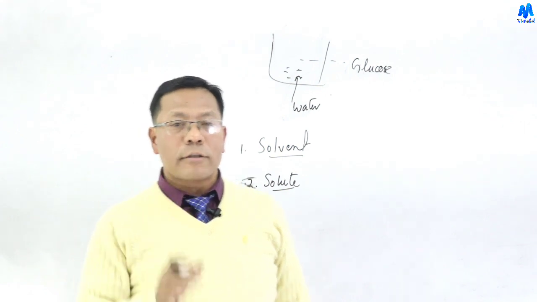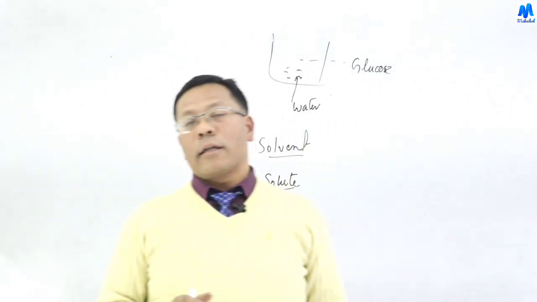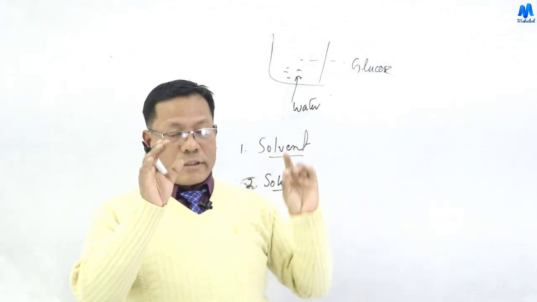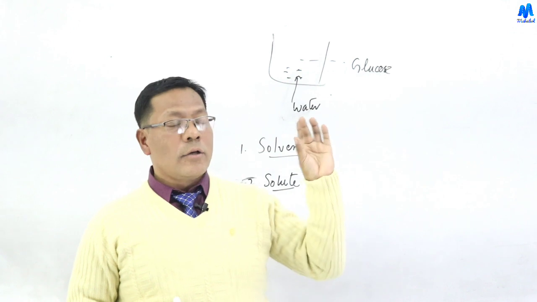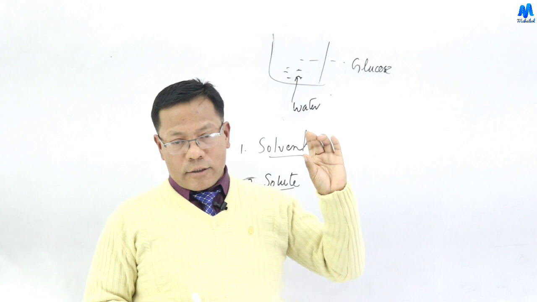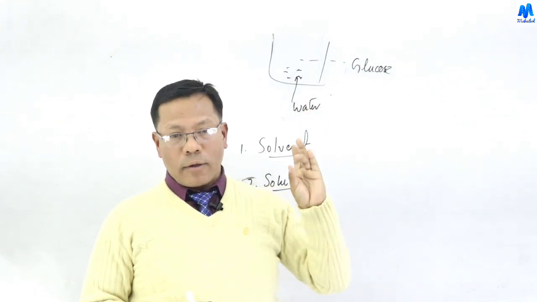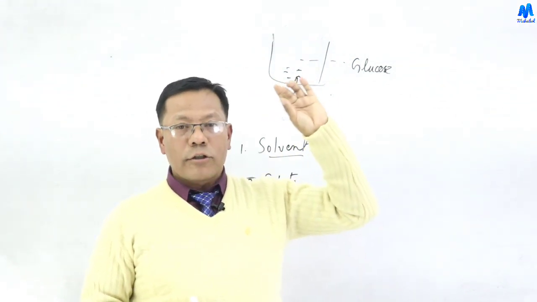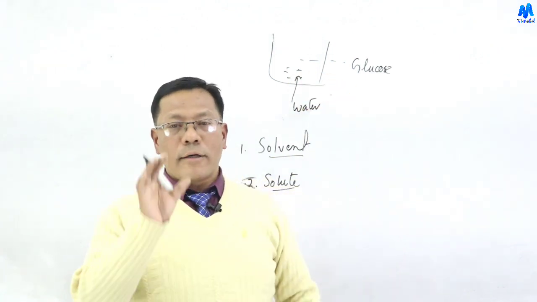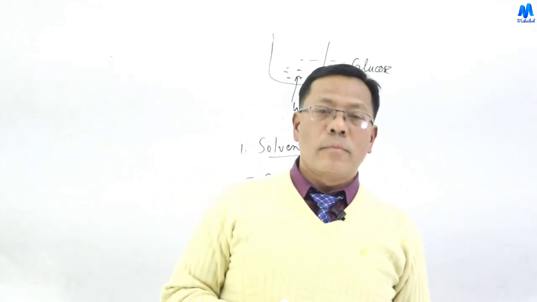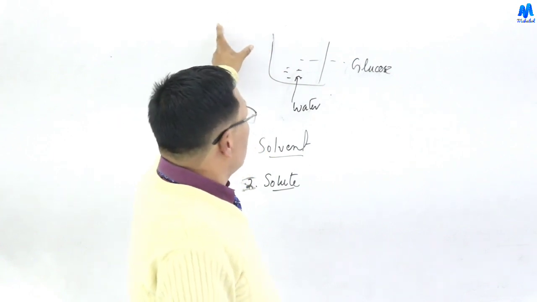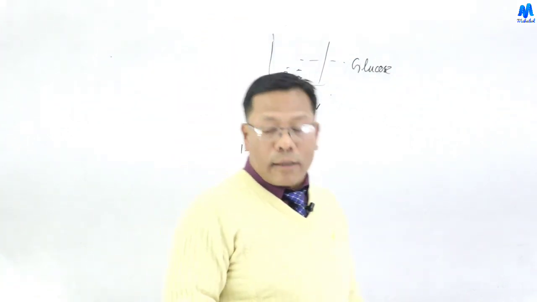The solvent can be solid, liquid or gas. Similarly, the solute can be solid, liquid or gas. So for the binary solution we will have 9 types of binary solution, and we will put them in a diagram or table.